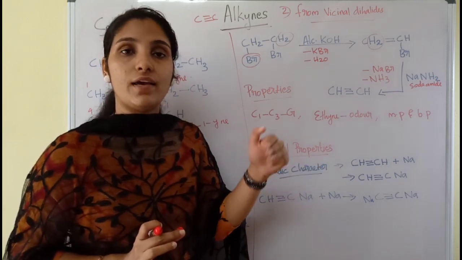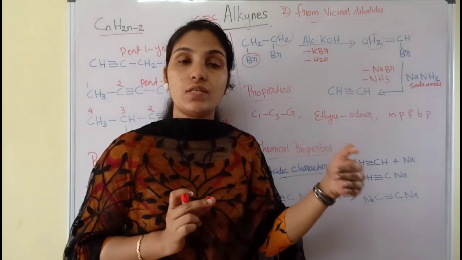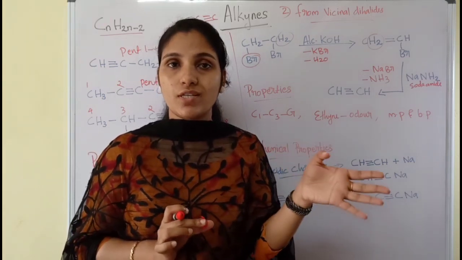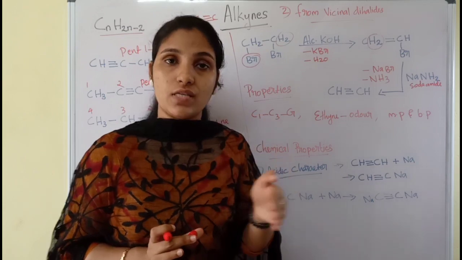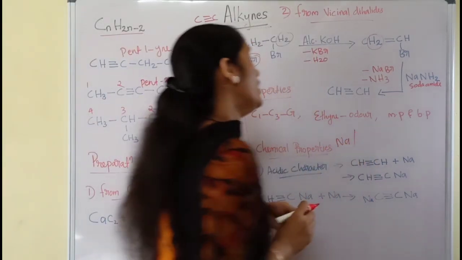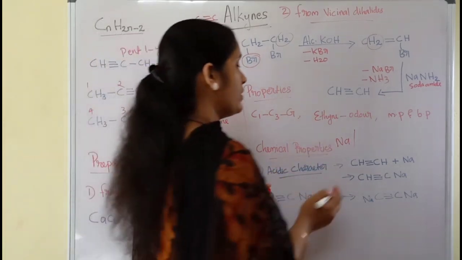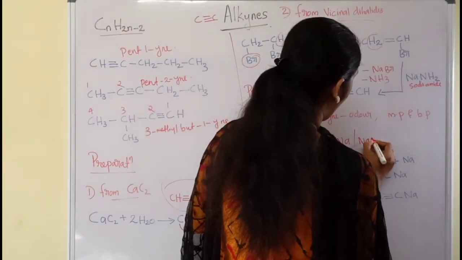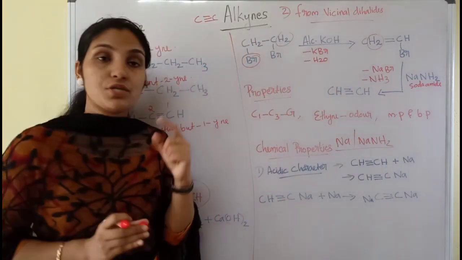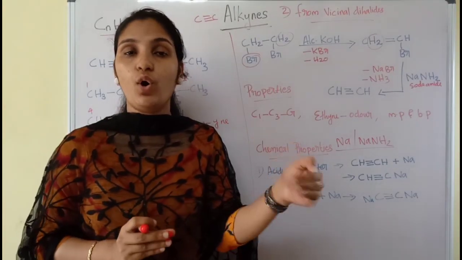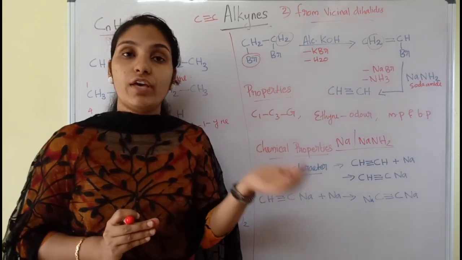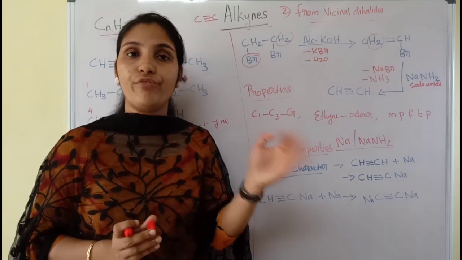And when they show this acidic behavior, it is whenever alkynes are treated with highly electropositive metals like sodium, or one of the compounds of sodium which we already learned, soda amide, NaNH2. So whenever alkynes are treated with sodium or the sodium compound soda amide, we can find the acidic character of alkynes.